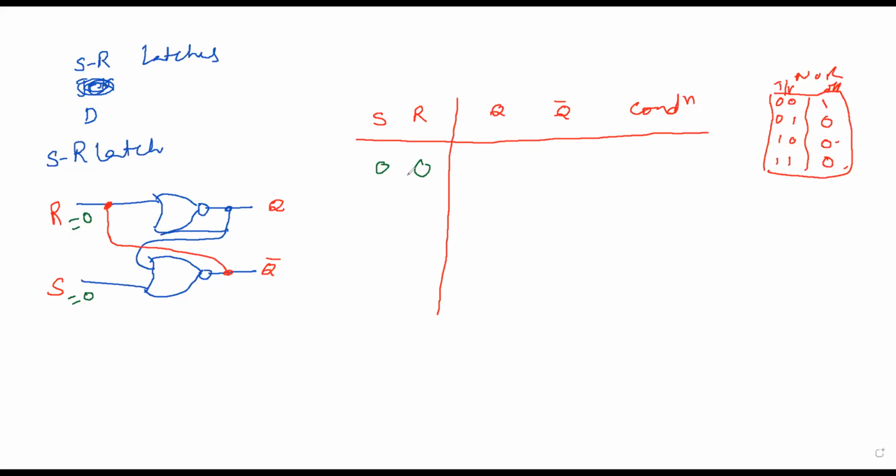Sir, you may be saying that two inputs are zeros, but here the two gates are getting 1 input each. So S is equal to 0, R is equal to 0, and the other input we should know, whether it is 0 or 1. If it is 1, the output is 0. If it is 0, the output is 1. So there is a lot of difference. We don't know the output. We cannot predict. So what I do is, let me consider this Q is equal to 0.